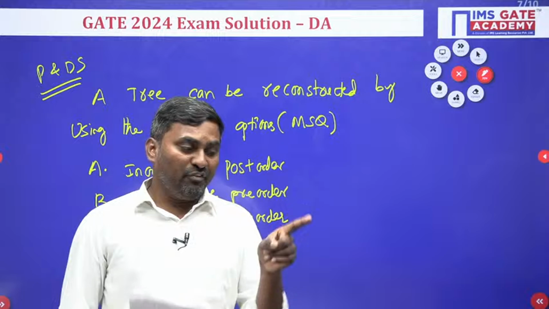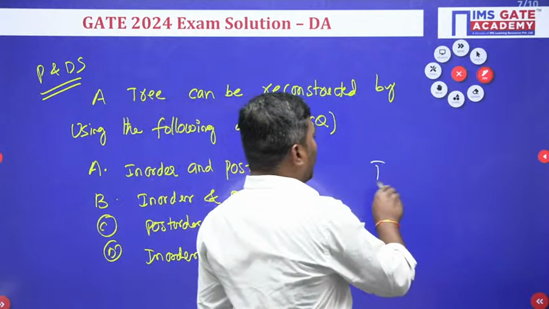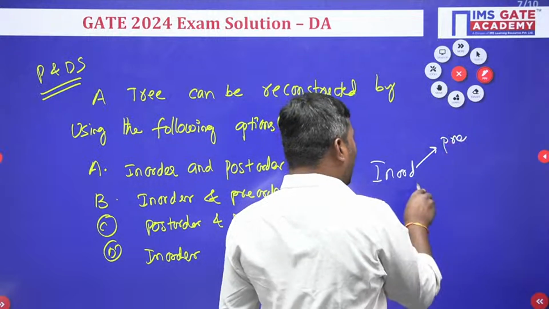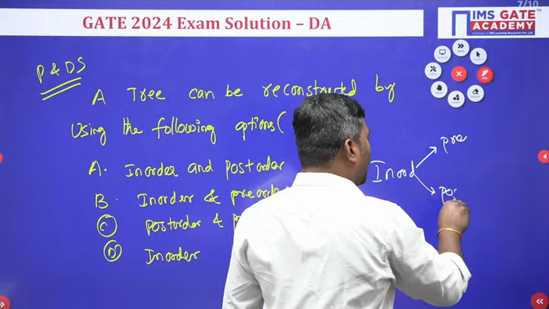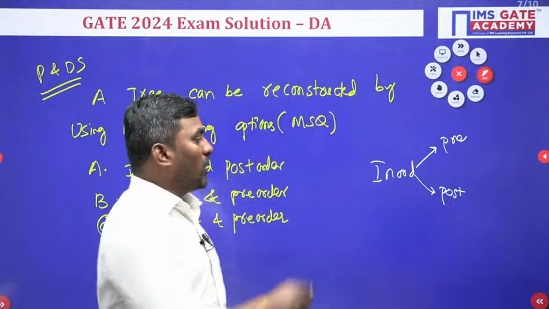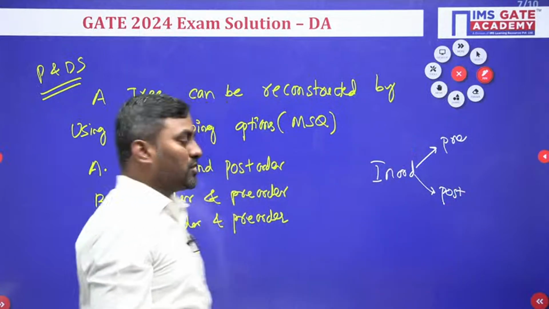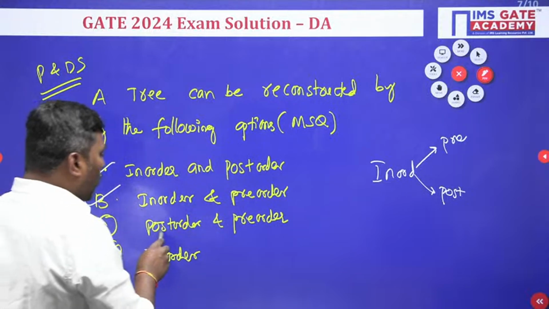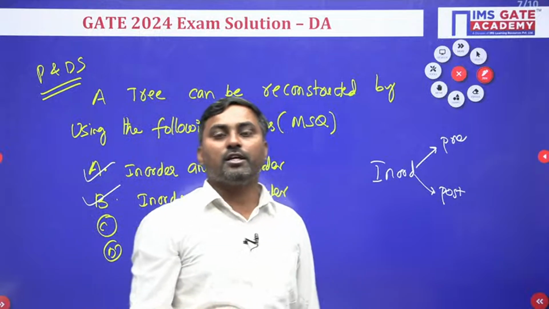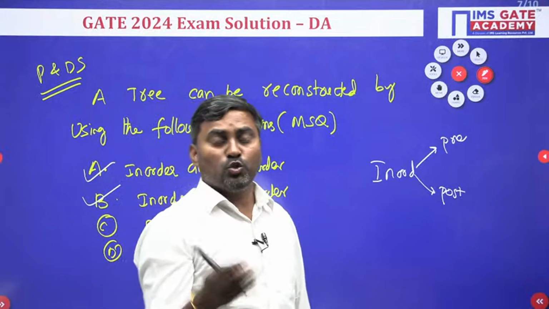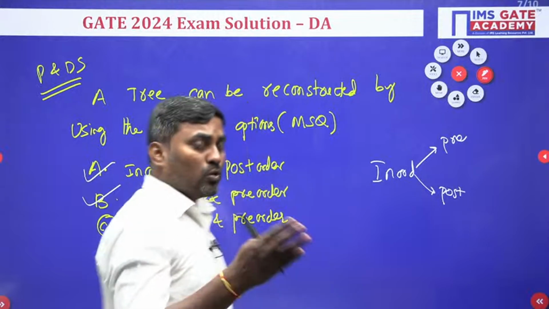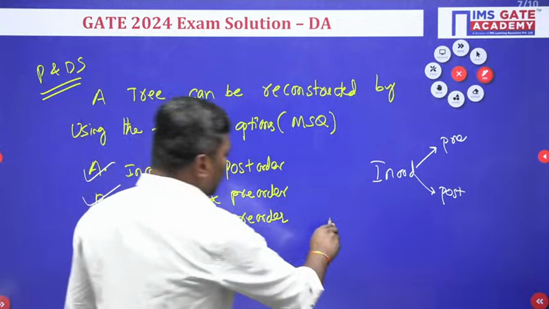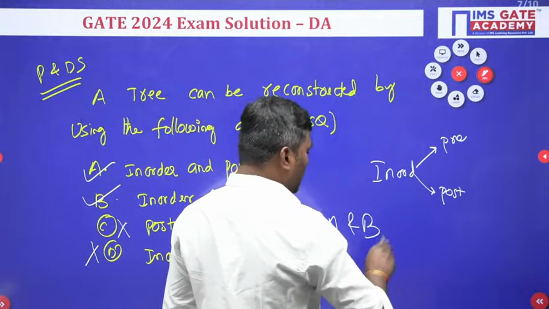In order with pre-order, we can construct; in order with post order, we can also construct. If only pre-order and post order are there, we cannot construct. I must need in order. You might have solved such questions. So in order is compulsory; this is incorrect, this is also incorrect. So options A and B are the right answer for this question.